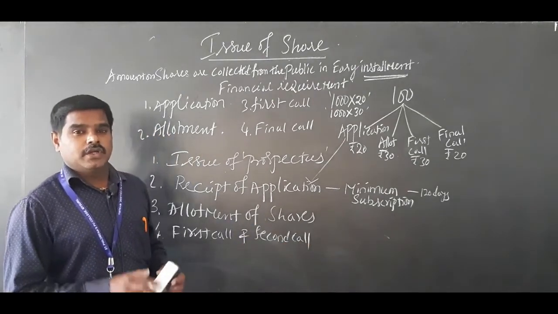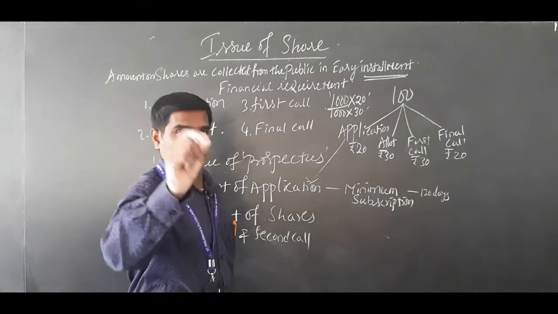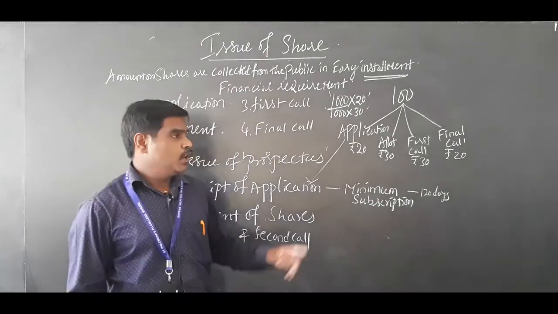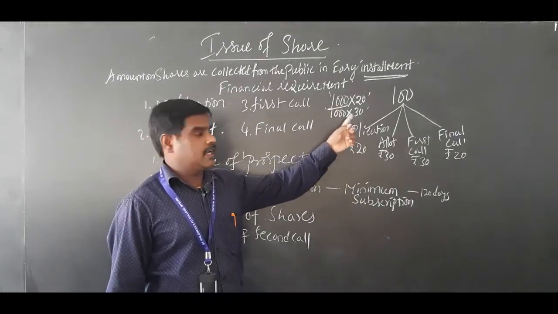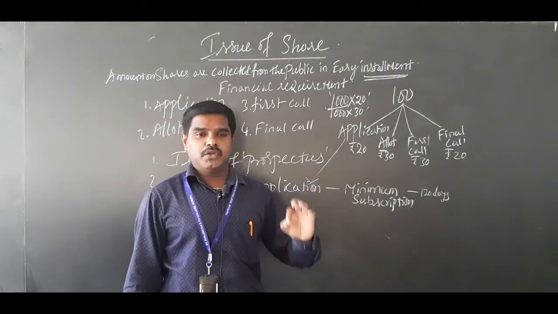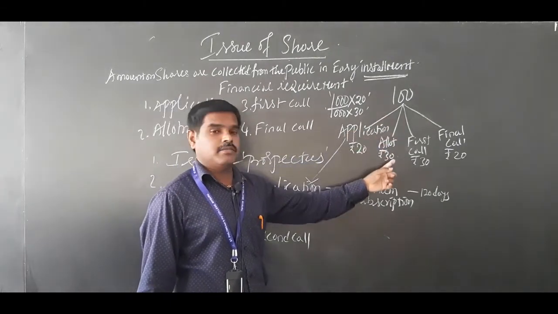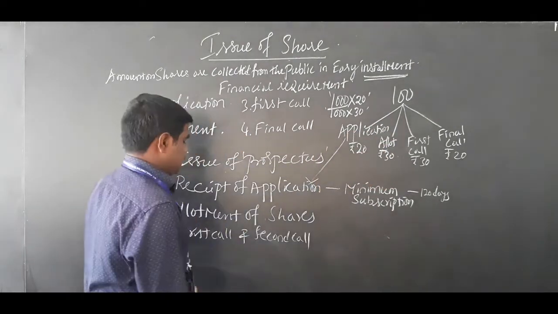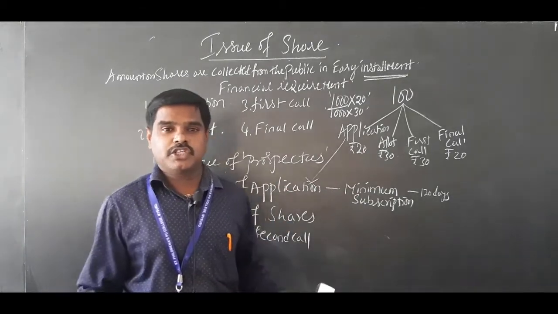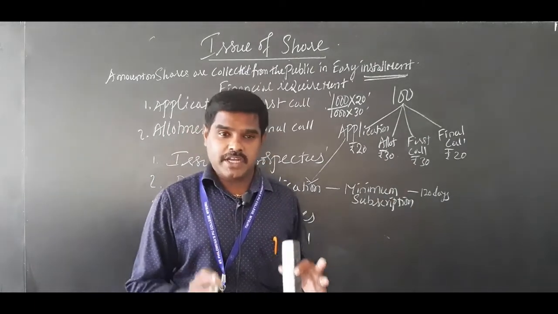Allotment of shares means, for example, a person has applied for 1000 shares. The company gives information, or a notice, saying that you have applied for 1000 shares and you have deposited 20 as application money. We are very happy to inform you that 1000 shares are allotted to you. So please pay the allotment money to the bank. That is called allotment of shares. Allotment of shares is nothing but distribution of shares to the subscriber.